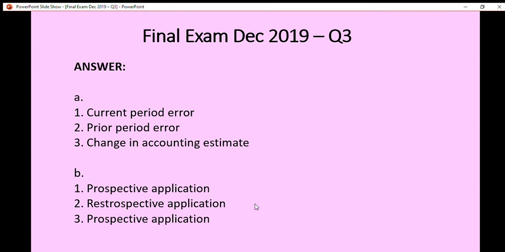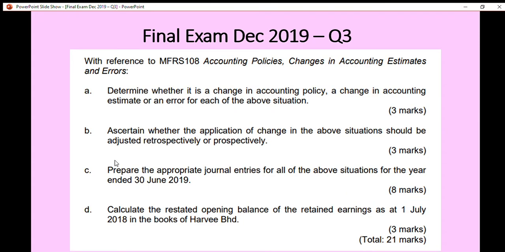So let's check out question C. Prepare the appropriate journal entries for all of the above situations for the year ended 30th June 2019. So we have to prepare the journal entries. Let's check out the answer for C.